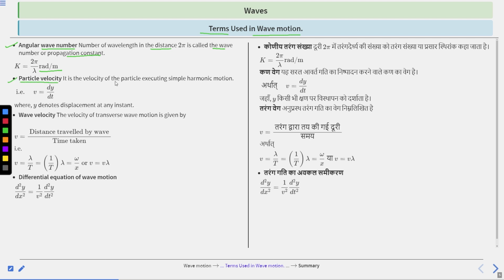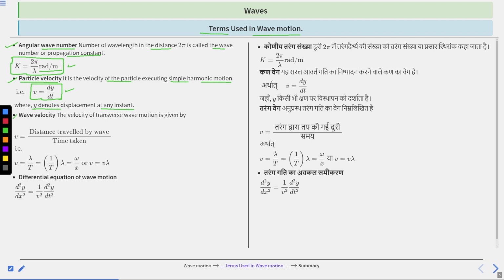It is the velocity of a particle executing simple harmonic motion, so v equals dy by dt, where y denotes displacement at any instant. These are important formulas from the exam point of view.